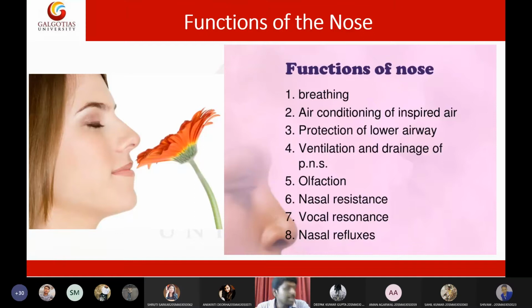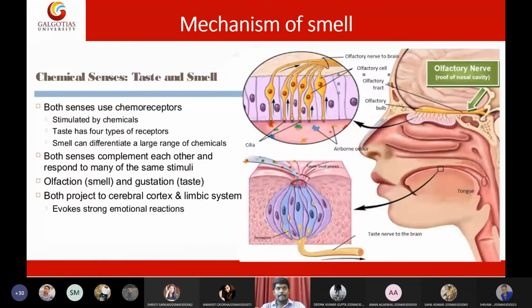And last and final is nasal reflexes. Nasal reflexes simply means sneezing reflexes. So these are the primary functions of the nose. The abbreviation of PNS I will let you know later. So these are the functions of the nose: breathing, air conditioning, protecting the lower airway, sensing of smell, nasal resistance, vocal resonance, and nasal reflexes, the sneezing reflexes.